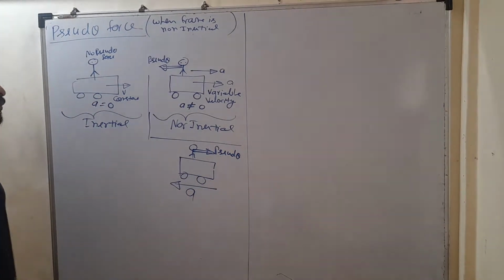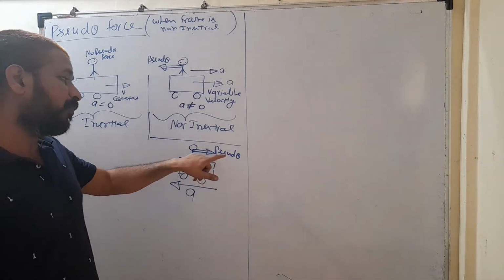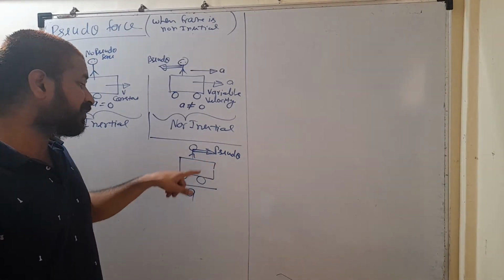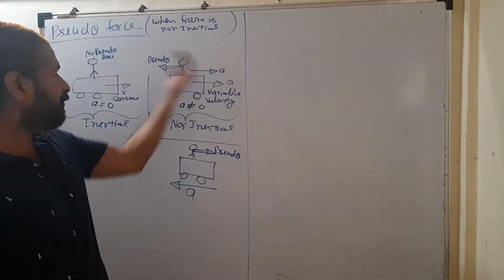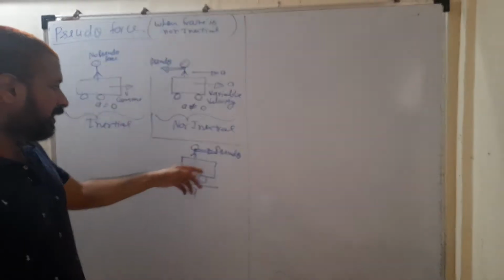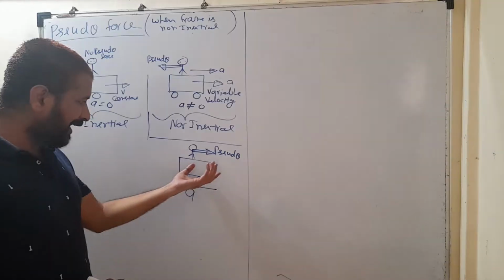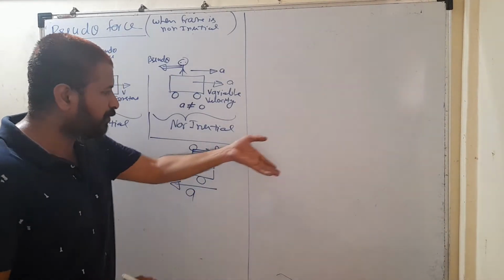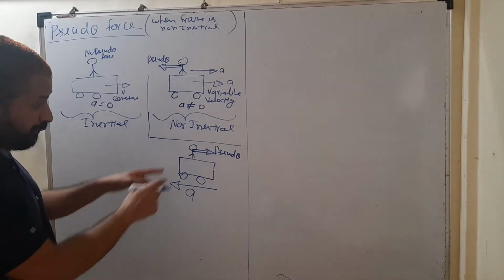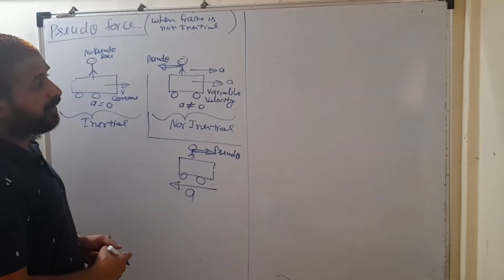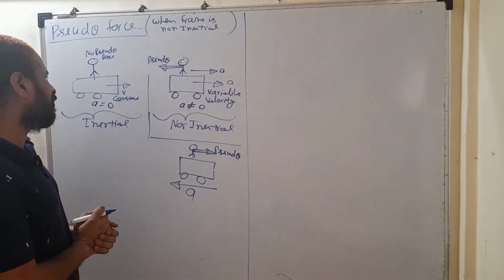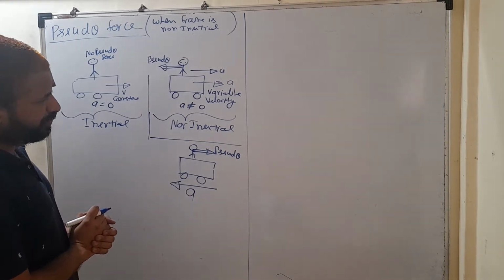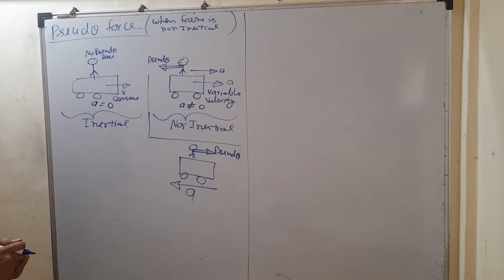So the direction of the pseudo force is always opposite to the direction of acceleration of the frame. Here in the first case, the frame is accelerated forward, we are getting a pseudo force in the backward direction. In the second case, this frame is accelerated backward, so we will get a pseudo force in the forward direction. But this frame must be an accelerating frame. If the frame is moving with very high speed, but at constant velocity, like in this case, there is no pseudo force.